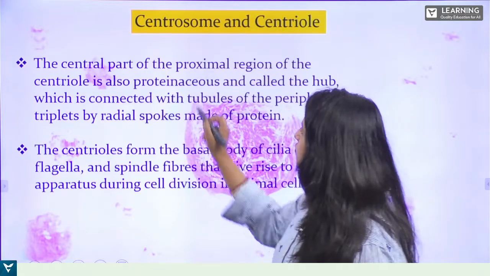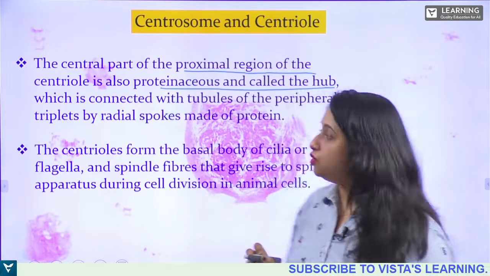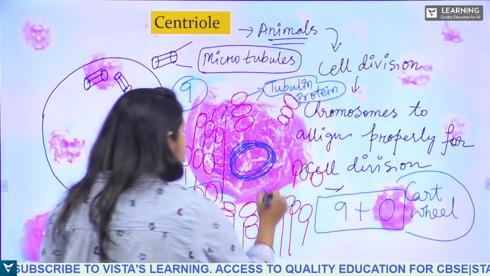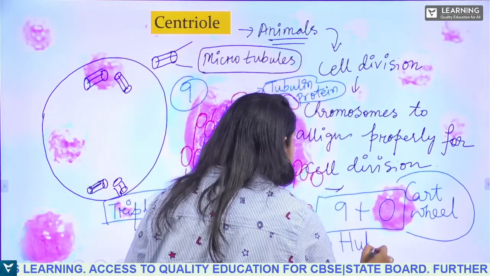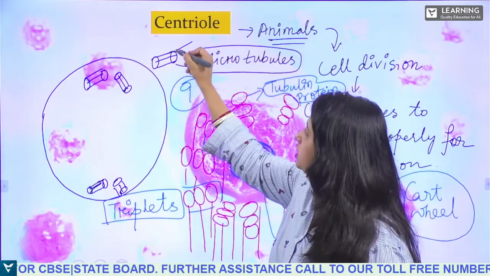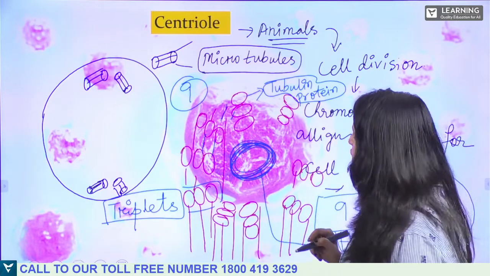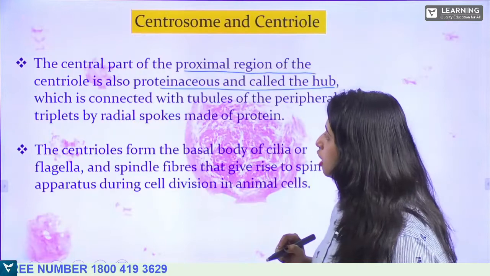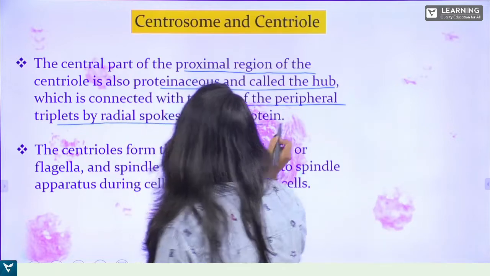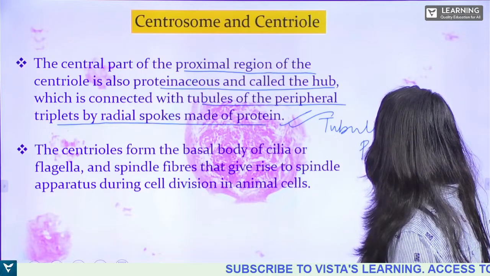Yes. So the central part of the proximal region of the centriole is also proteinaceous and called the hub. So this central region is called the hub. If you see inside this structure, you will find a structure like this. They are made up of protein fibers, that is tubulin protein. It is connected with the tubules of the peripheral triplets by radial spokes made up of protein. Which protein? Tubulin protein.